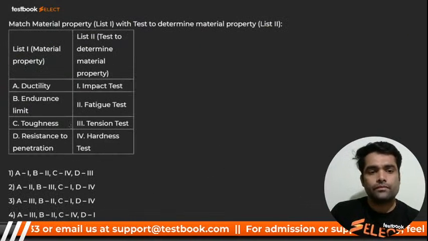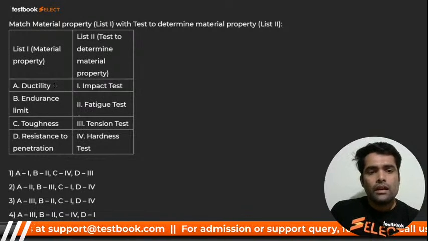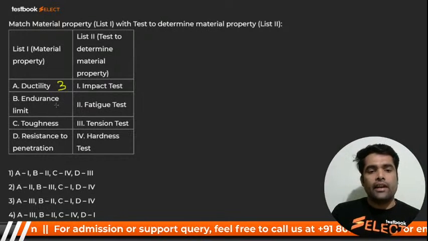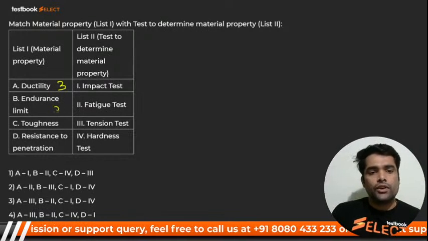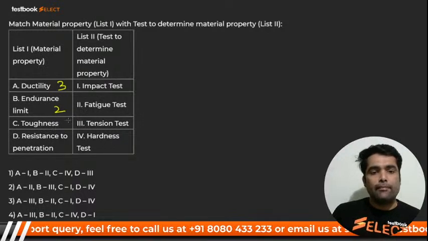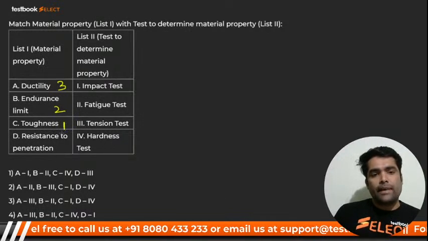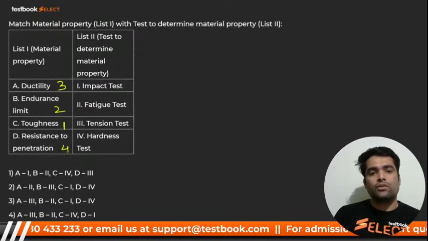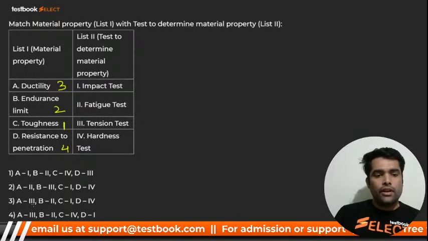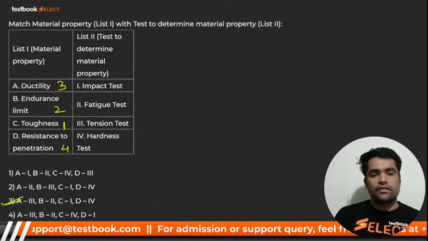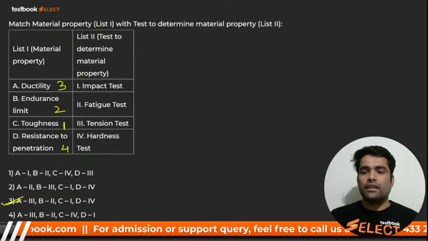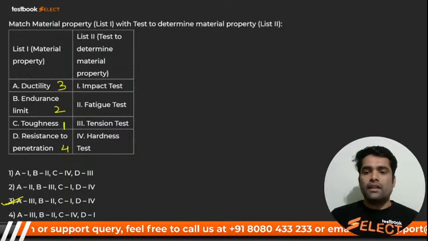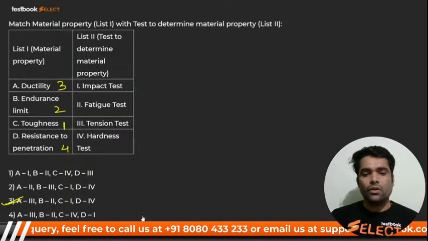You have to match the pairs. Ductility by tension test. Right now, endurance limit, my dear. Endurance limits किससे test करते हैं? Fatigue से. So it should be 2 only. Toughness by impact test, right? Resistance to penetration, that will be nothing but what, my dear? 4th one, that is hardness test. So it should be 3214, right? Number 3 is correct.